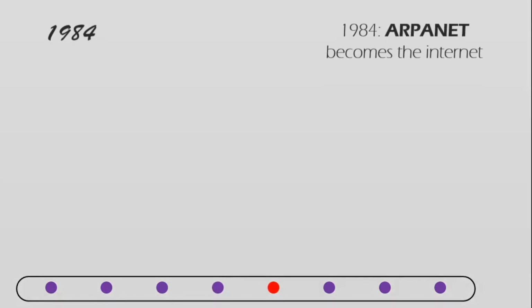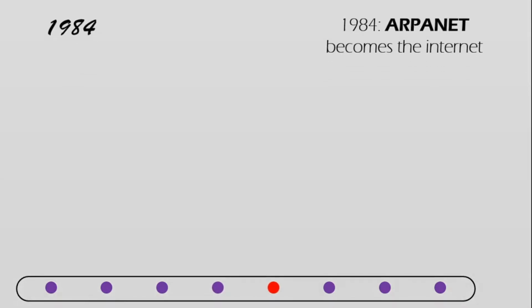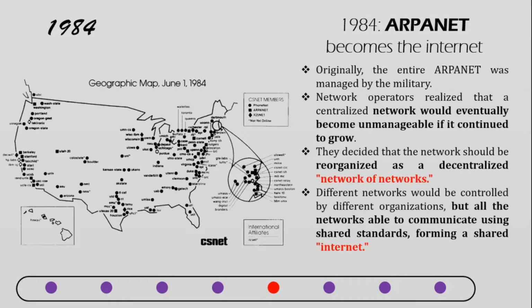And then later on, during the year 1984, ARPANET actually became the internet. As you could notice, internet is a word which evolved from ARPANET. So in simple terms we could say that ARPANET is the internet when it becomes larger in size.